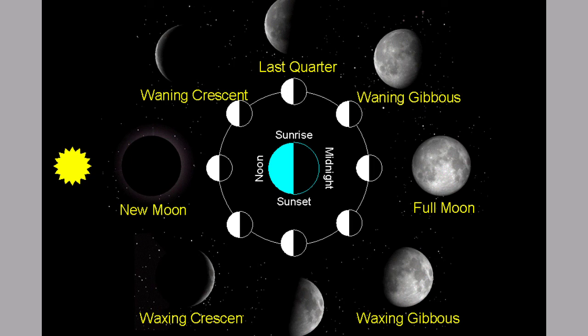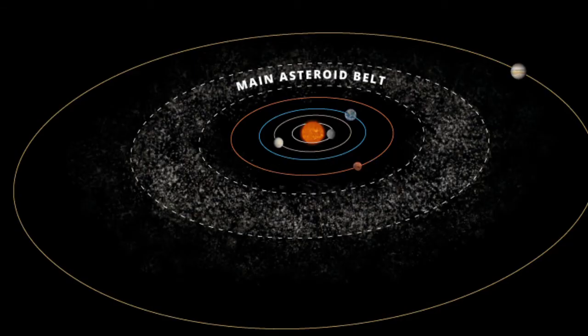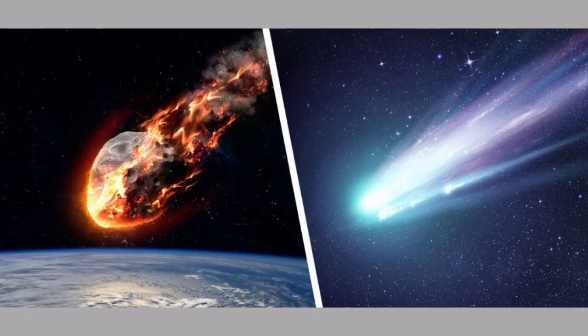Now let us come to know about the asteroids. Asteroids are debris of irregular shaped rock fragments of the solar system, located between the orbits of Mars and Jupiter. They form a band and orbit the Sun in an elliptical path like other planets. They take 3 to 6 years to complete one orbit around the Sun. They are sometimes attracted by the gravitational pull of the planets and become their satellites or moons.